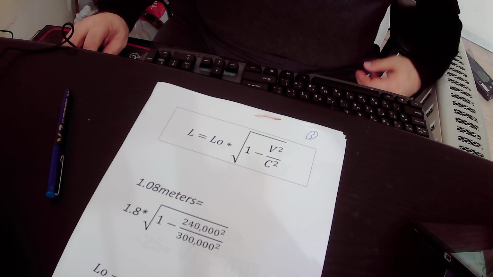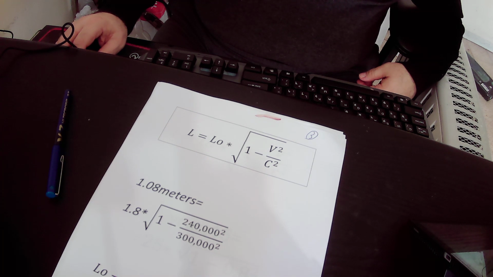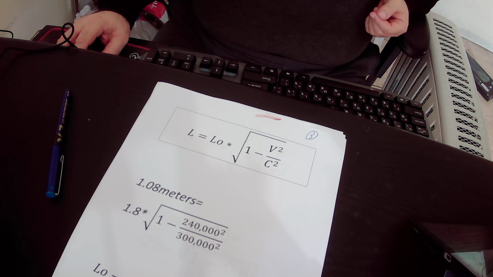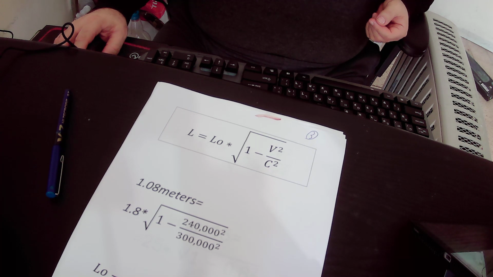Okay. And if the twin brother that stays on Earth had a height detector, then the detector would show a height of only 1.08 meters, but the twin brother who is in the spaceship doesn't feel that he is shorter.